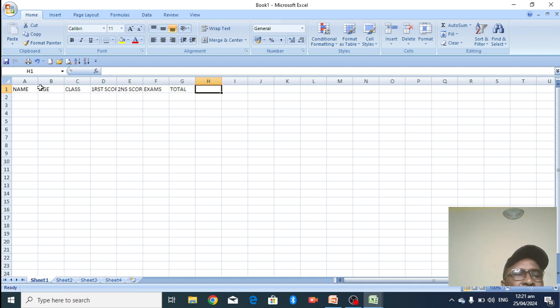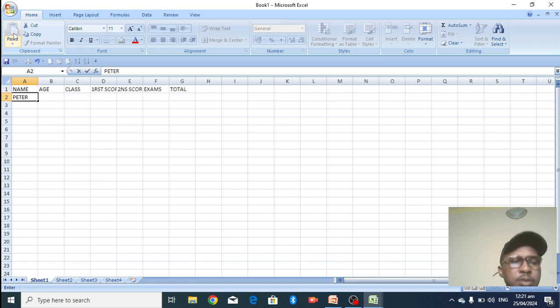You can see this cell. You can expand it, because the names are here. You can put one name in each cell. Let's say Peter John, Rosemary, Adi, Omo, Agada.